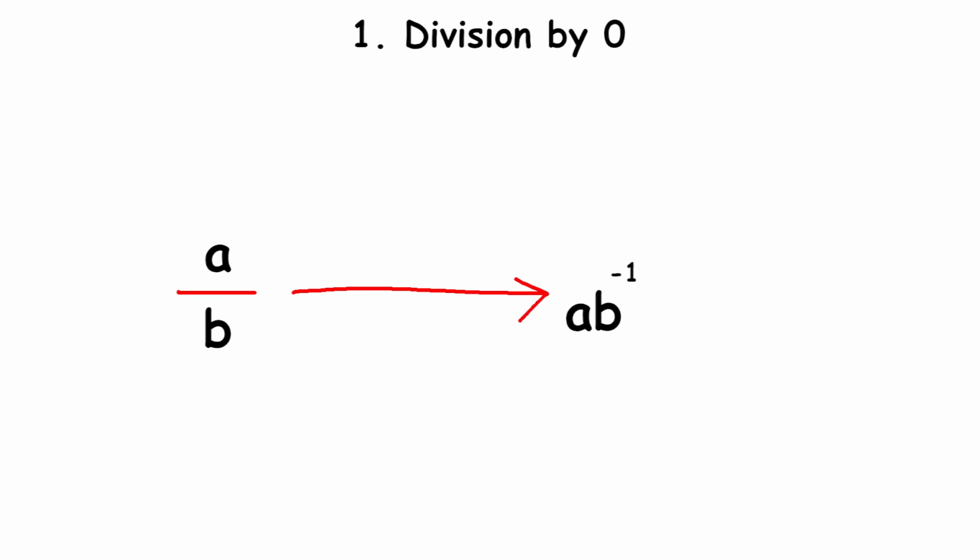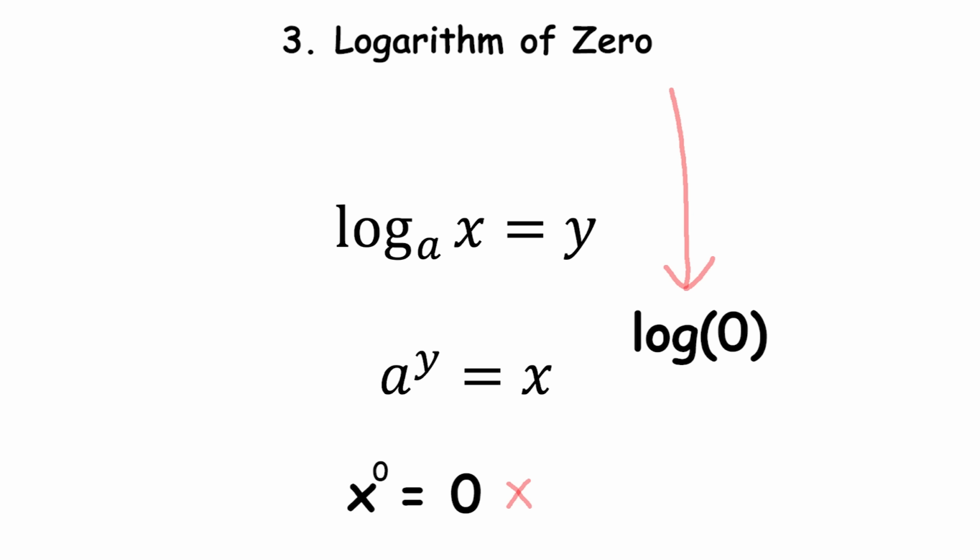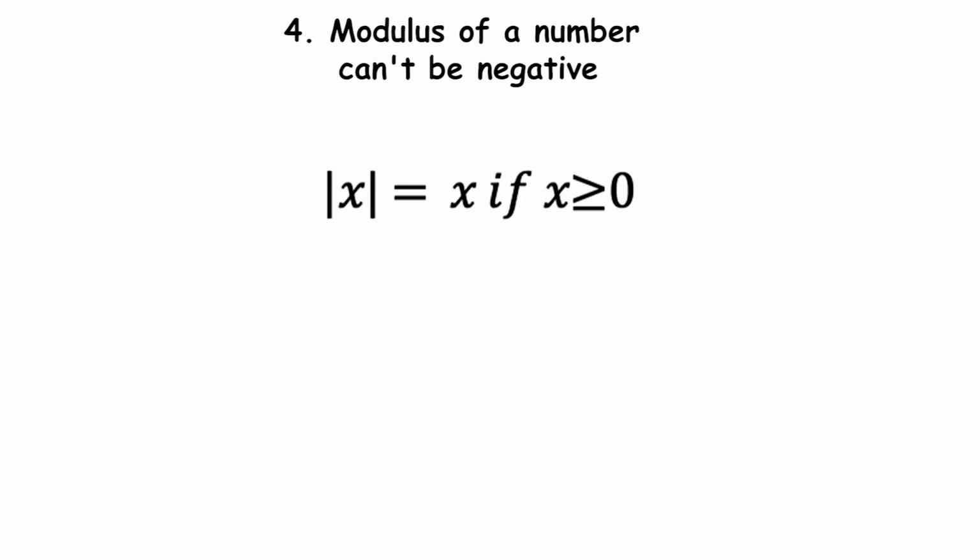of -1. Logarithm is defined as the inverse operation of exponentiation. For example, the logarithm of x to the base a is equal to y, and a to the power of y equals x. A logarithm tells you what exponent you need to make a certain number. As there is no number that can be raised to a power to get 0, it is impossible to find log of 0.